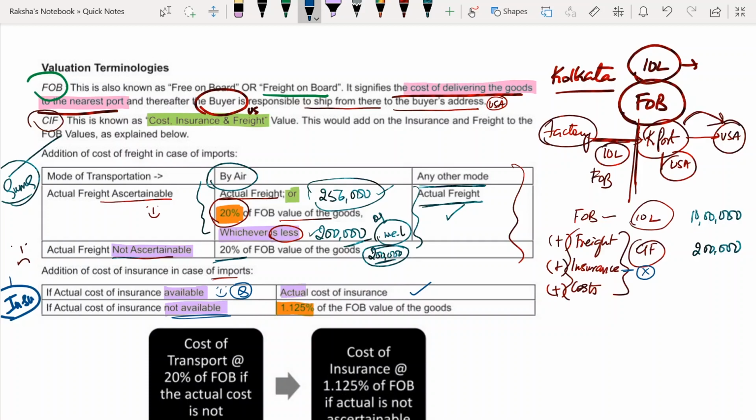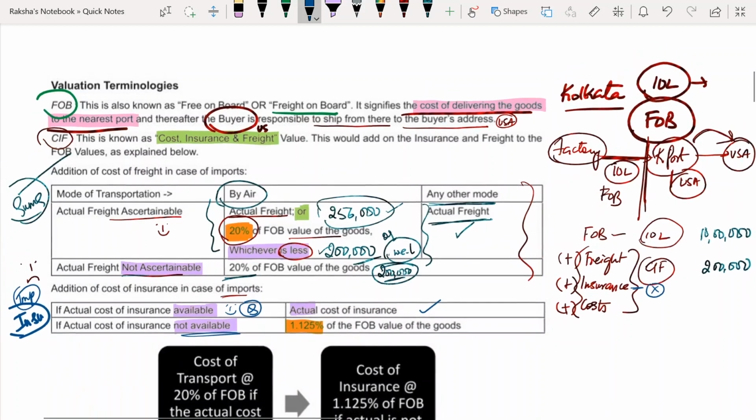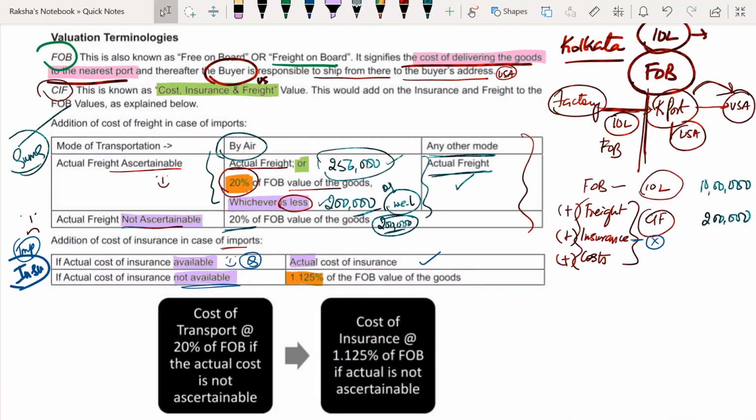Important. Very important. Okay. Now, if actual cost of insurance is not available, means in the question, let's say they have not given you, then what will you do? Will you just say, you didn't give me in the question, so I didn't calculate? What mistake did I do? If you say that, even the examiner will reward you with 0 marks.